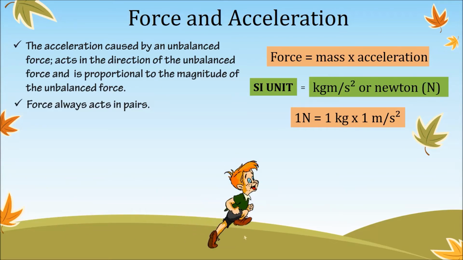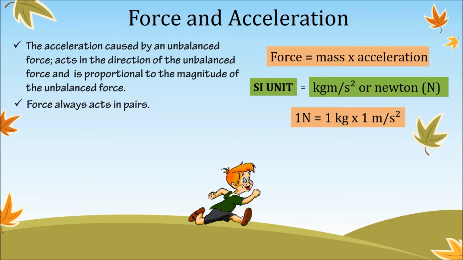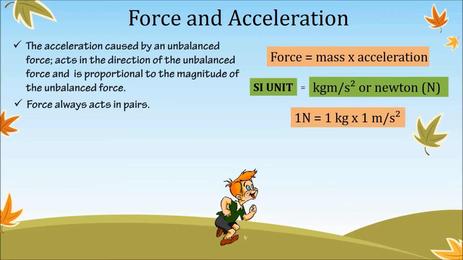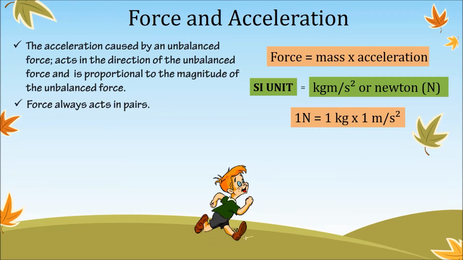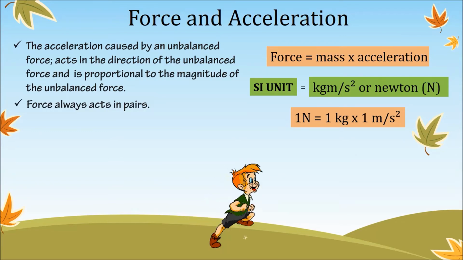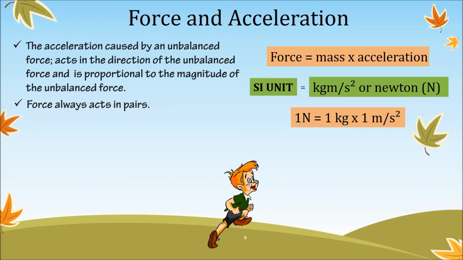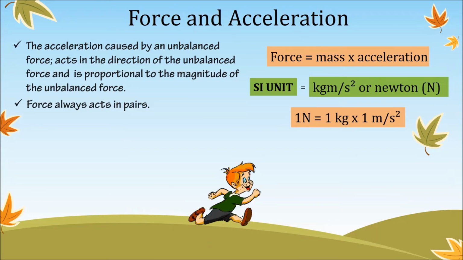Example number 1. How do we walk or run? We apply force on the ground with our legs in the direction opposite to which we want to move. If we want to move forward, we will apply force in the backward direction. This is called action. As a result of it, the ground also applies equal and opposite force on me instantly. This force is called reaction. So, for every action, there is equal and opposite reaction.